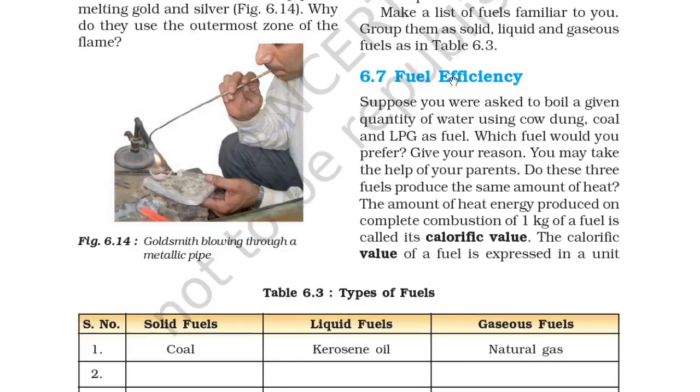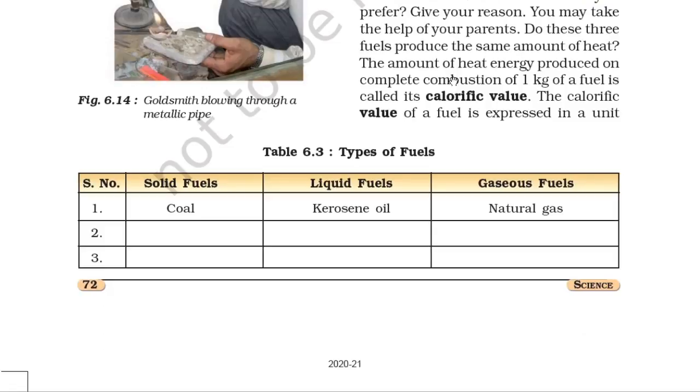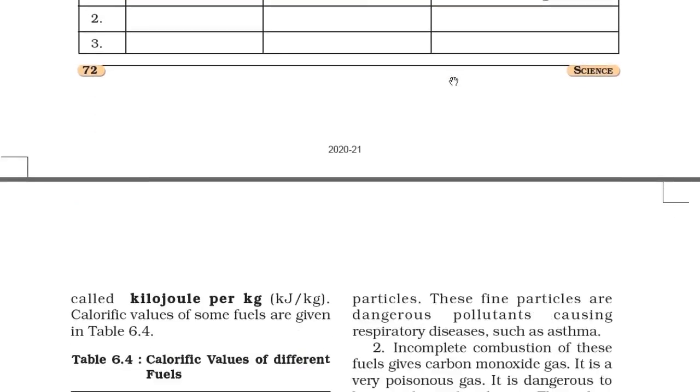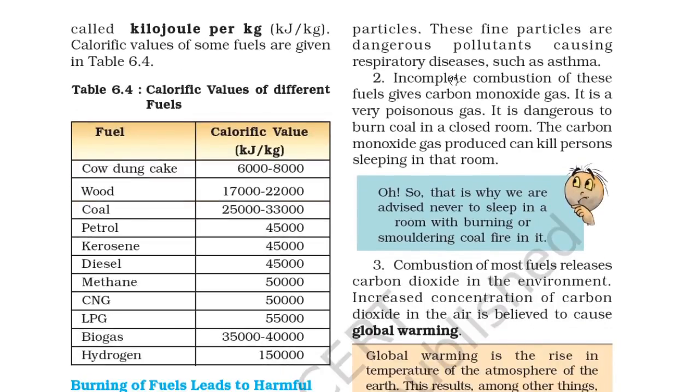Fuel efficiency. Suppose you were asked to boil a given quantity of water using cow dung, coal, and LPG as fuel. Which fuel would you prefer? Give your reason. You may take the help of your parents. Do these three fuels produce the same amount of heat? No. The amount of heat energy produced on the complete combustion of 1 kg of a fuel is called its calorific value. The calorific value of a fuel is expressed in the unit kilojoule per kg, kJ per kg. Calorific values of some fuels are given in table 6.4.